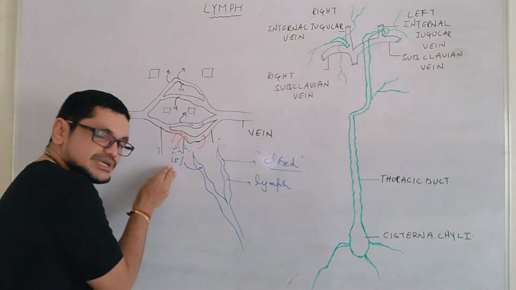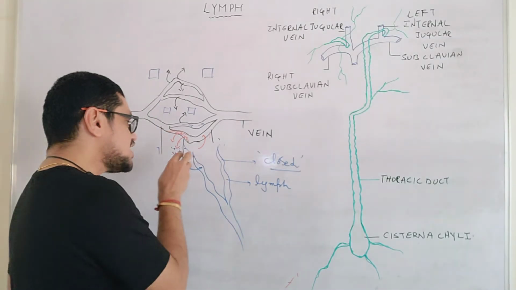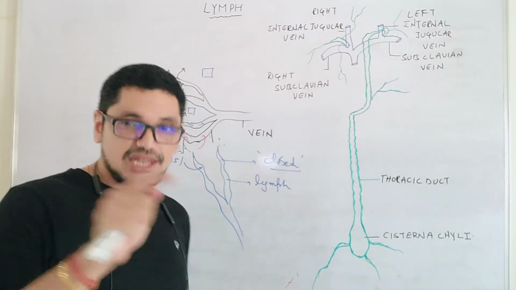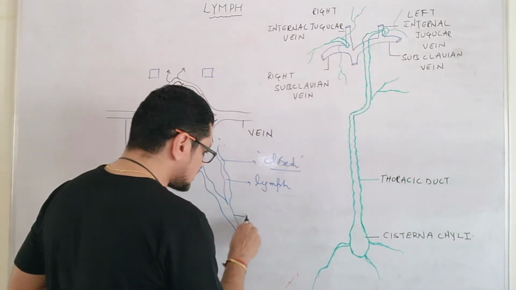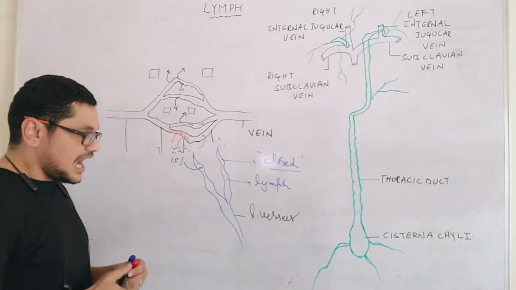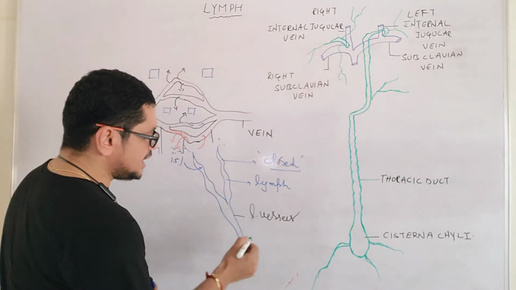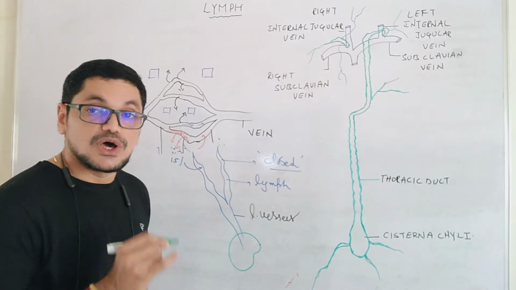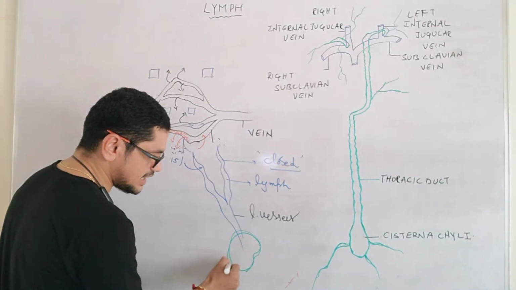And now the same 15% of the fluid, if it is present in tissues, we are going to call it tissue fluid. And if the same 15% of the fluid enters into the lymph capillaries, we are going to call it lymph. Now that 15% of the fluid enters into these lymph capillaries, and these are called lymph vessels. They also pass through kidney-shaped structures. What are these? These are called lymph nodes. So this is a lymph node, which is covered on the outside by connective tissue.